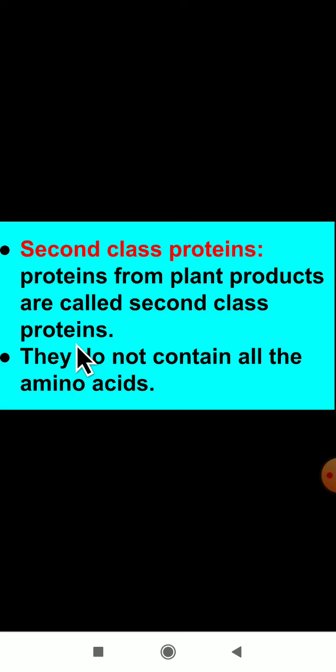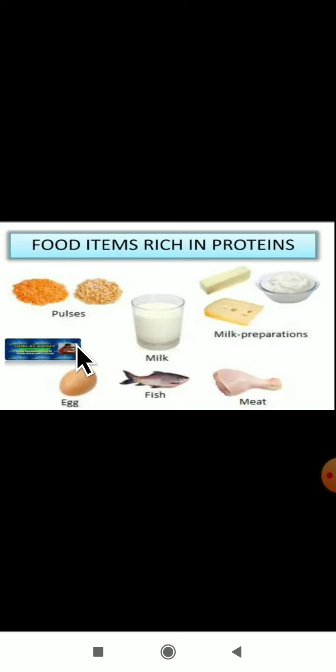For example, pulses. We get pulses from plants only. So here are some of the food items which are rich in proteins. These pulses are obtained from plants, so these are the second class proteins. The next one, milk. Milk is obtained from an animal. So milk is also rich in proteins, and this is a first class protein.